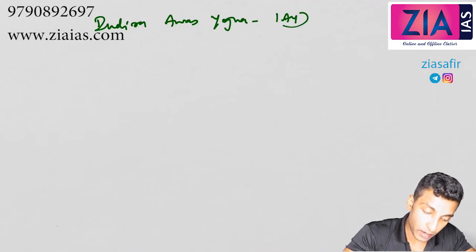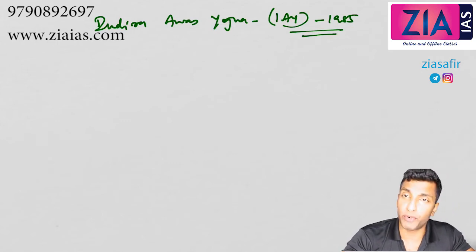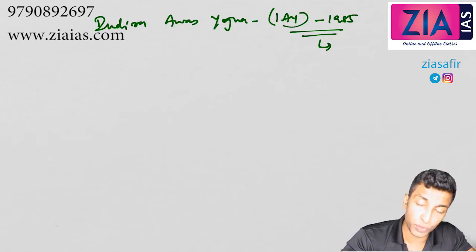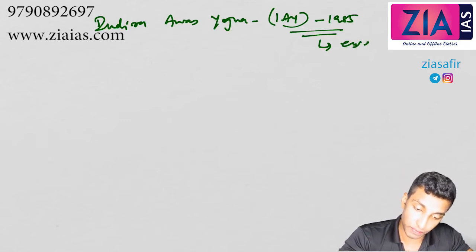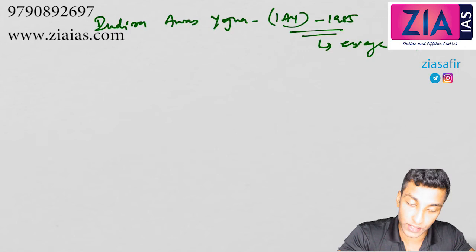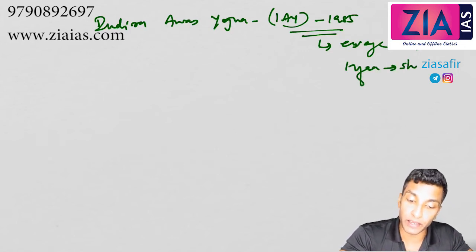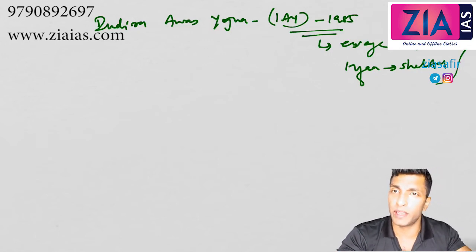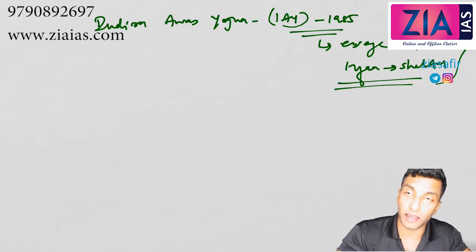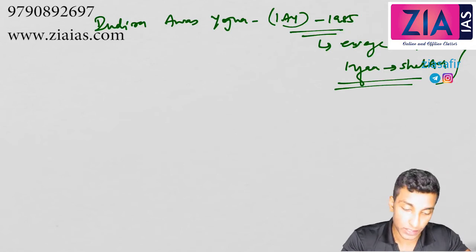Indira Awas Yojana, IAY, 1985. I have told you about this before. It has two advantages. Firstly, related to wage, it provides wage employment when you're constructing the house. Secondly, it develops infrastructure, right? And it gives shelter to poor people. So first wage employment is created, then it provides shelter to poor people, and infrastructure development will be there.